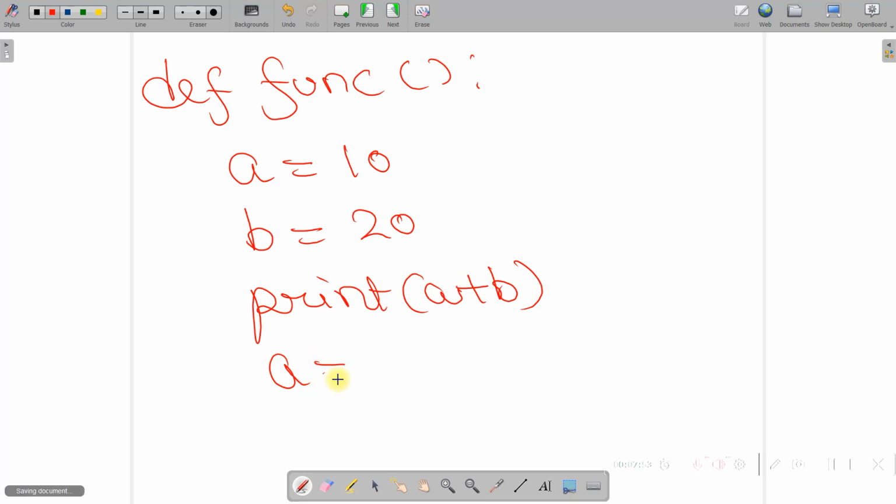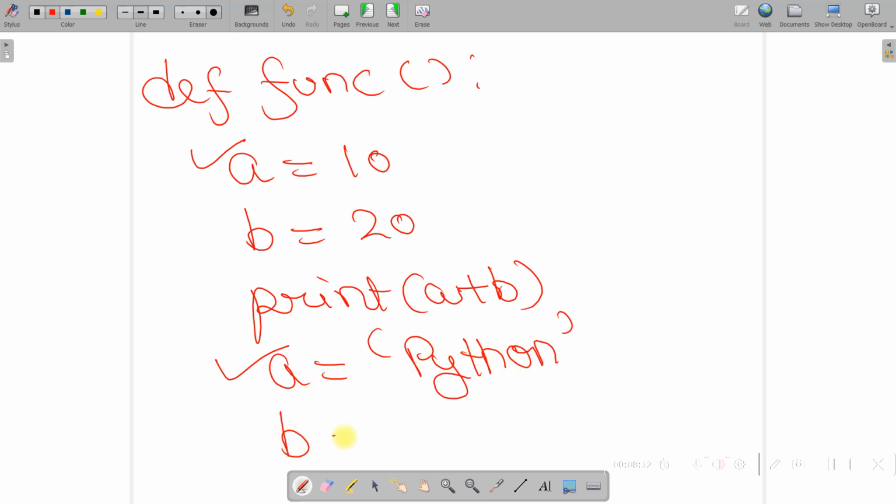Now I'll use the same variable again and assign it with some string value. So you can see here a is equal to the string Python. Earlier a was equal to integer value 10. Now this a value is equal to string Python.